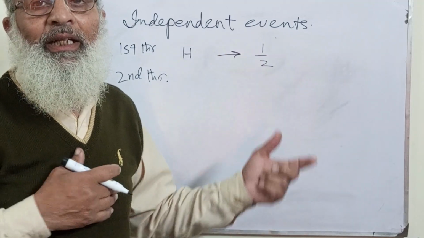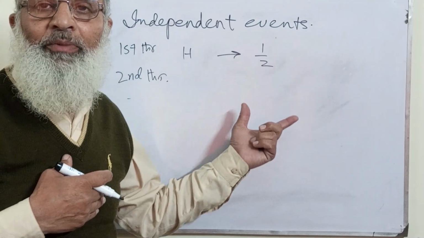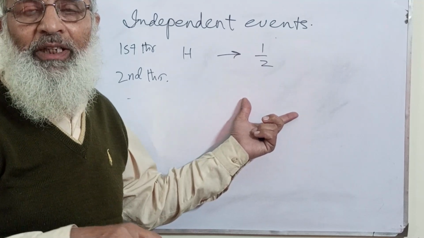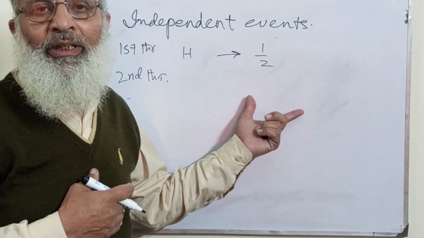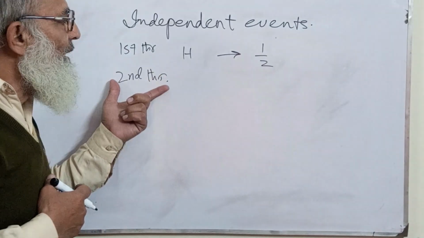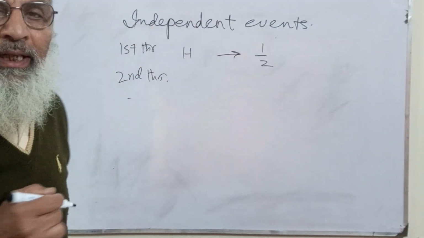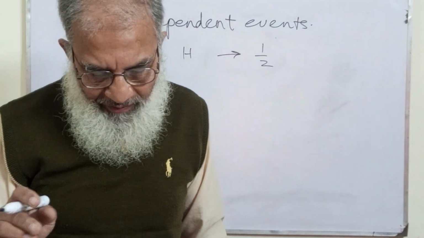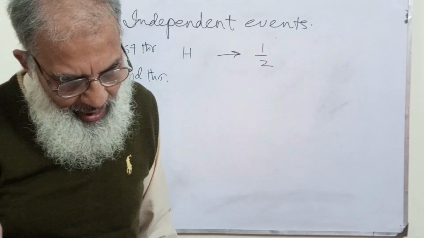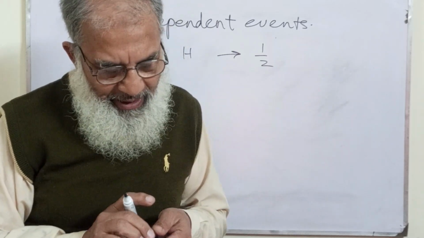You cannot say that head appeared the first time, so it is not possible for head to show its face again on the second throw. The first throw and the second throw are independent of each other. So these are called independent events.